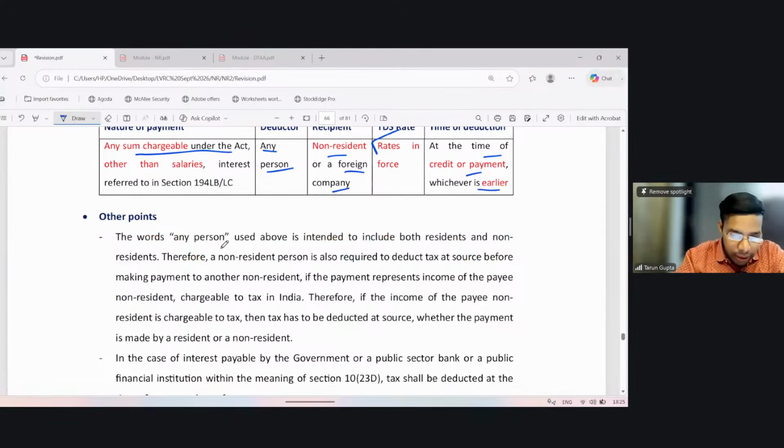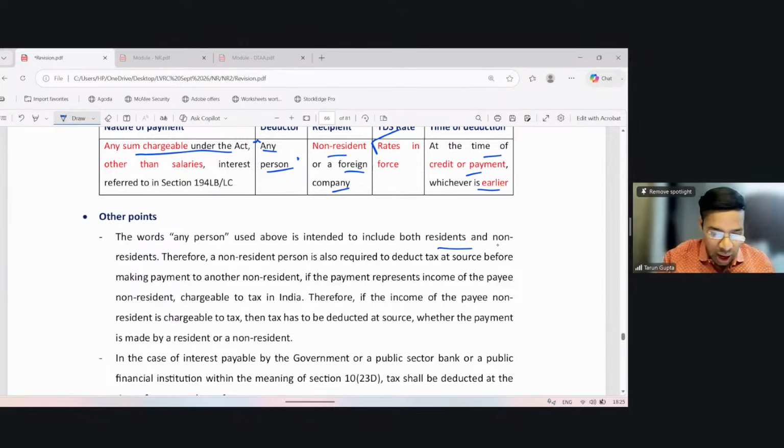Who is the deductor? The deductor is any person, right? Now it says the words any person used above are intended to include both resident and non-resident. So a non-resident making a payment to another non-resident is required to withhold tax if such payment is chargeable to tax in India under the Income Tax Act 1961 or 2025 in the hands of the recipient.